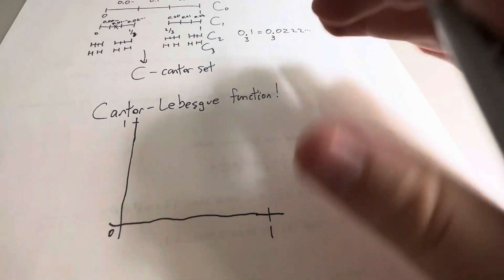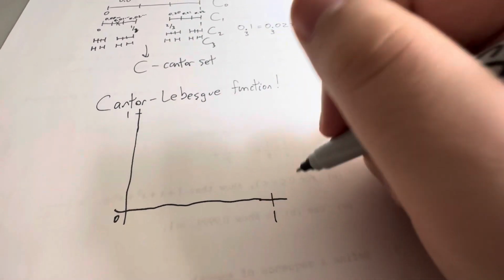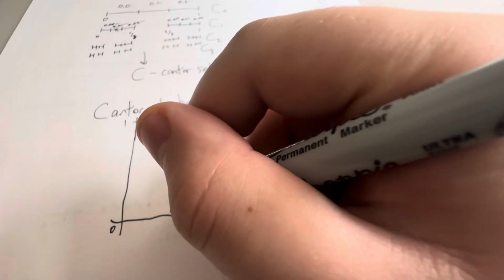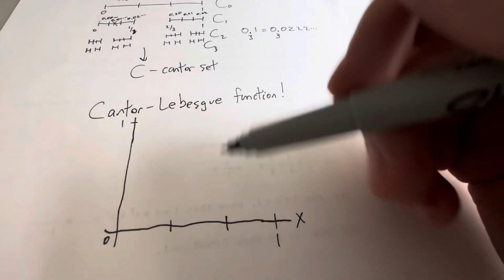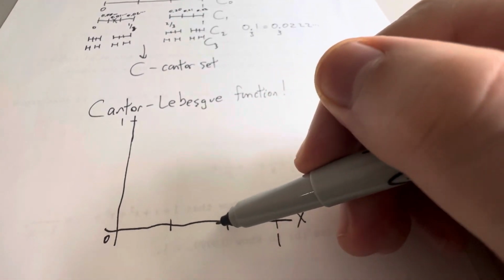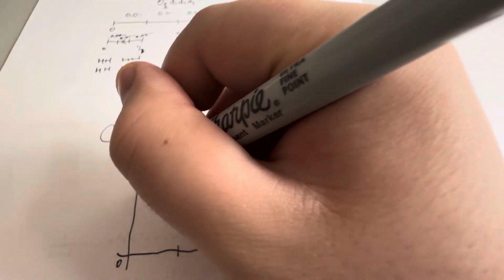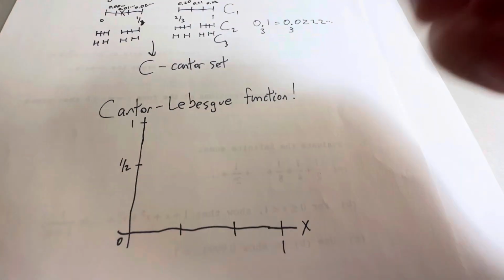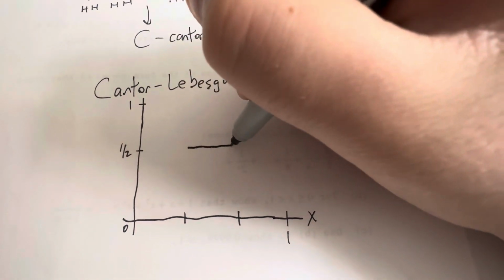Okay, so how are we going to do it? Well, we're going to construct our Cantor set on the x-axis here. So we do this middle third. And the idea is that this removed interval from the Cantor set, this middle piece, is going to map up to 1/2. So I get a flat interval from 0 to 1/2.